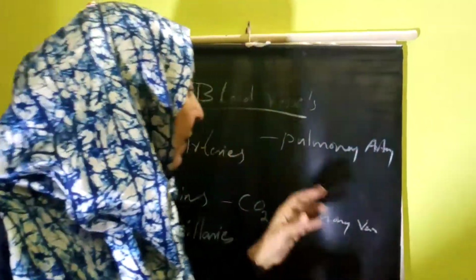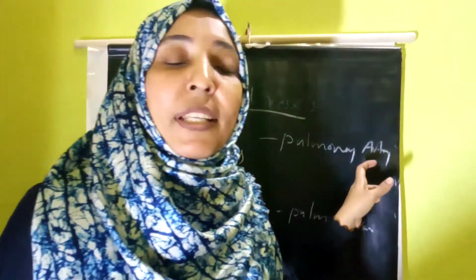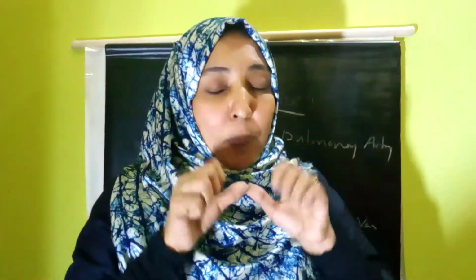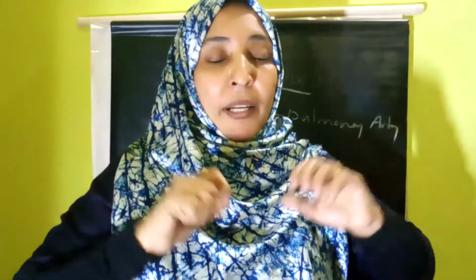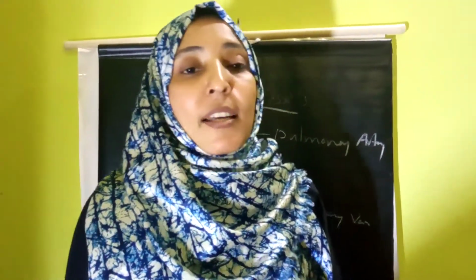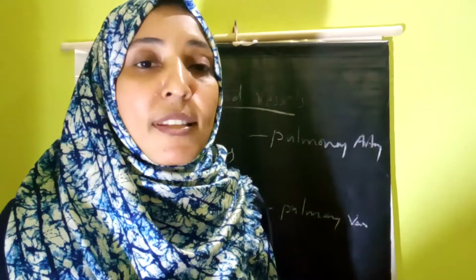Then, the arteries are usually thick-walled. Arteries are thick-walled because at the time of pumping of the heart, the blood is passing through the arteries. That is why, in order to withstand this pressure, the arteries have thick walls, whereas veins have thin walls. Arteries have thick walls, veins have thin walls.